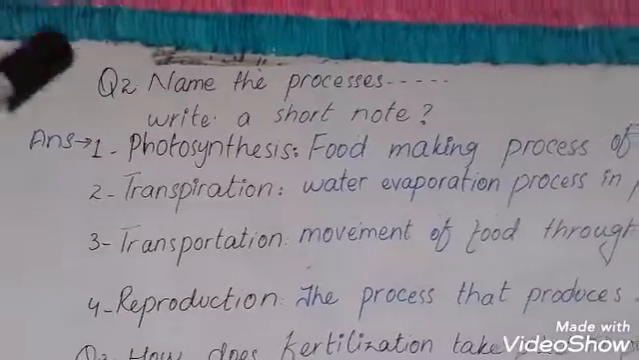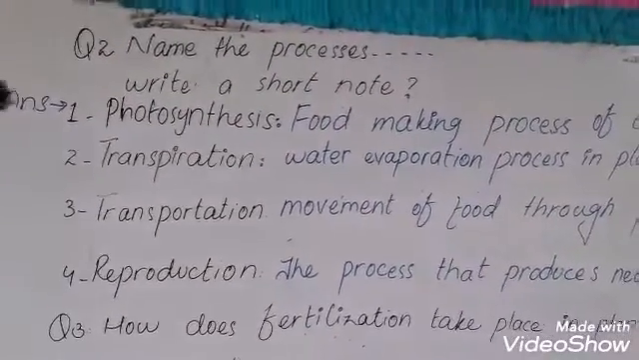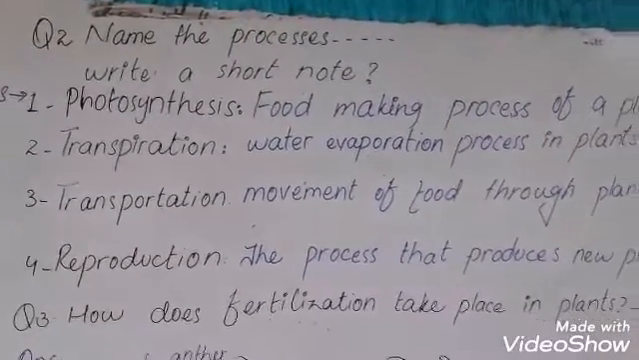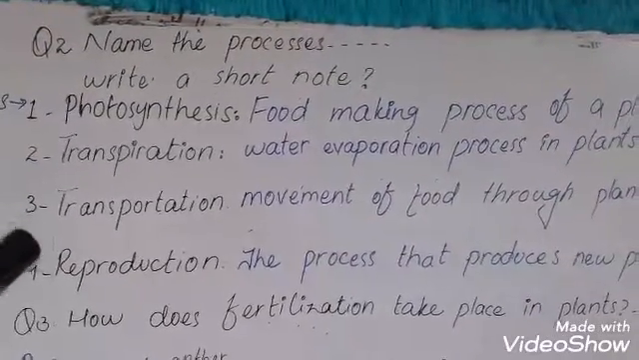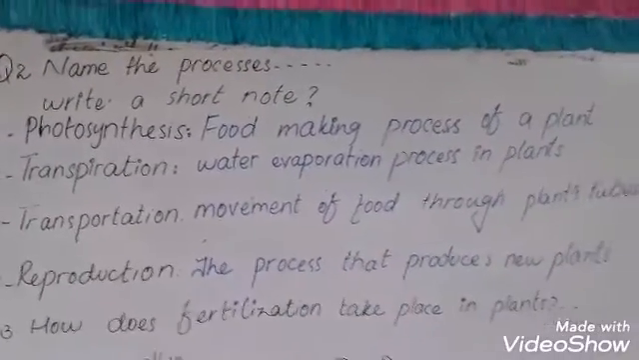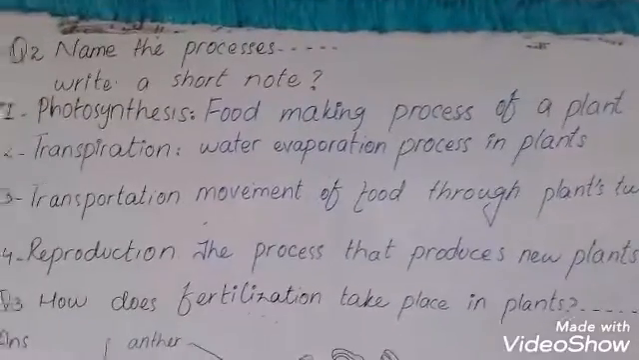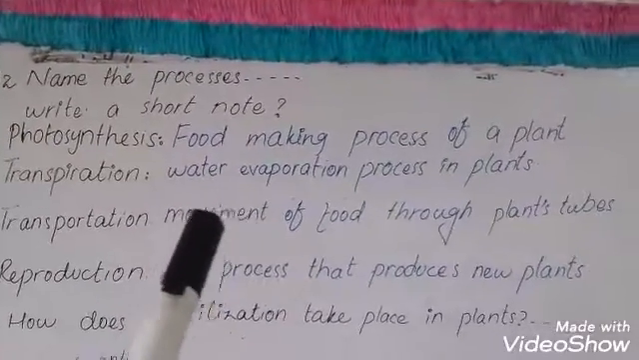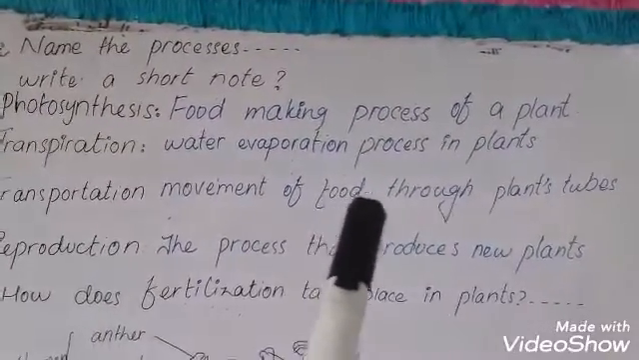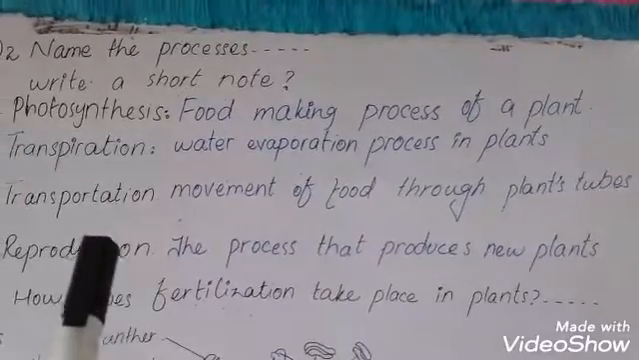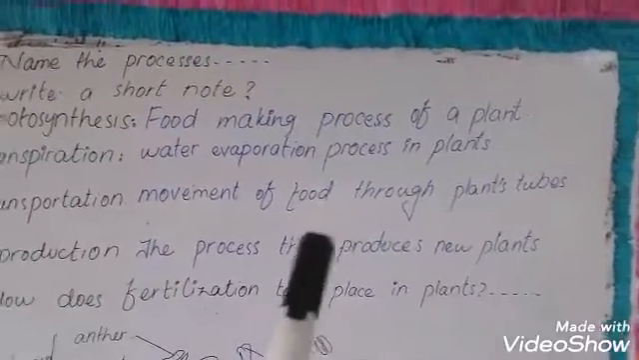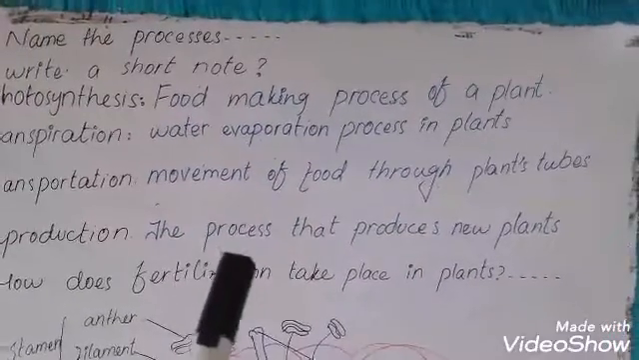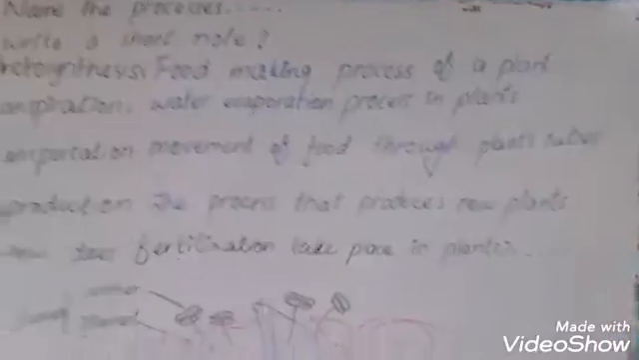Students, second question is name the processes that are present in the plant and write a short note on each. First, photosynthesis. Second, transpiration. Third, transportation. Fourth, reproduction. Photosynthesis, the food making process of a plant. Transpiration, the water evaporation process in a plant. Transportation, movement of food through the plant's tubes, meaning xylem and phloem. Reproduction, the process that produces new plants.